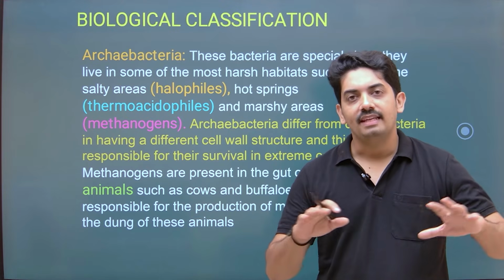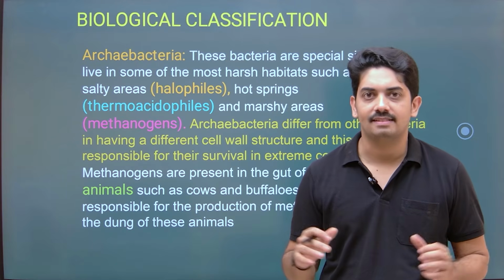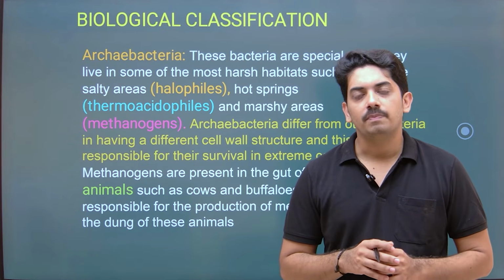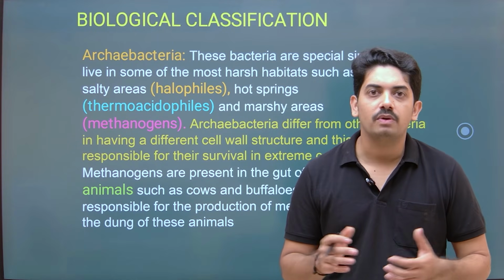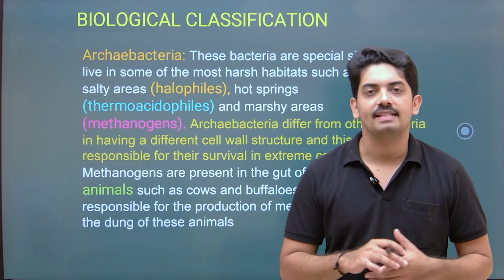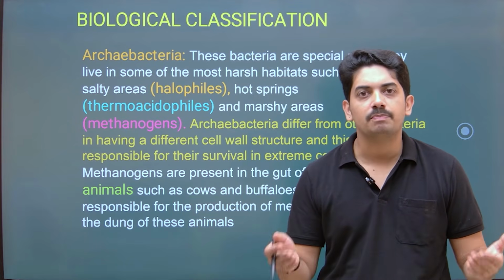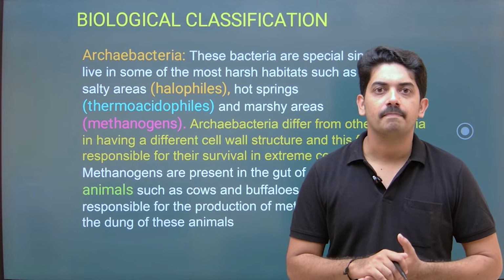If you go to any village part of the country where they grow cattle, they collect the dung of the cattle and produce biogas. We know that biogas is nothing but methane gas. How is this methane gas produced? It is because of the bacteria methanogens.